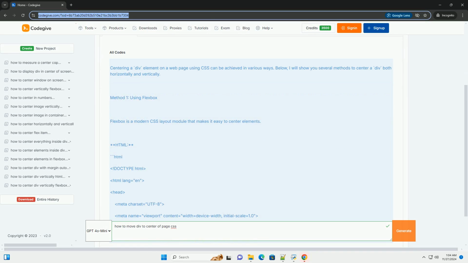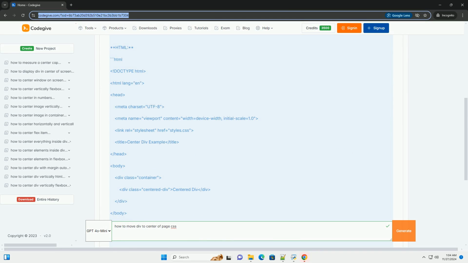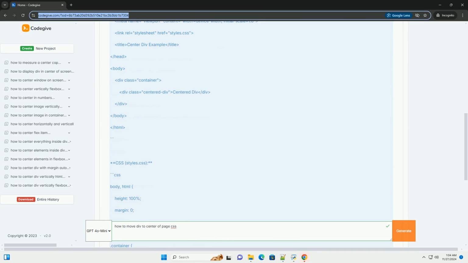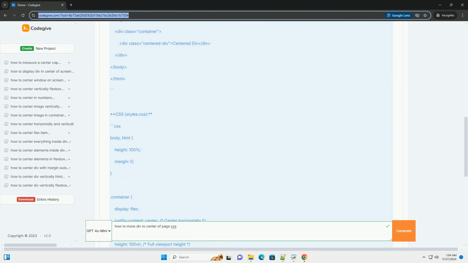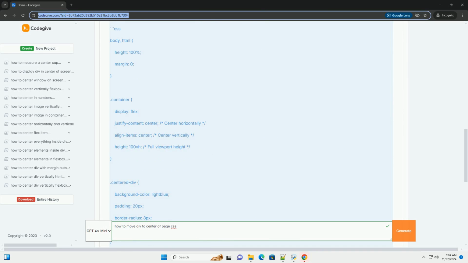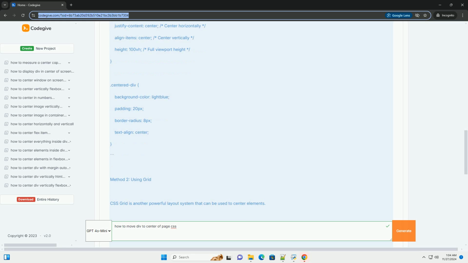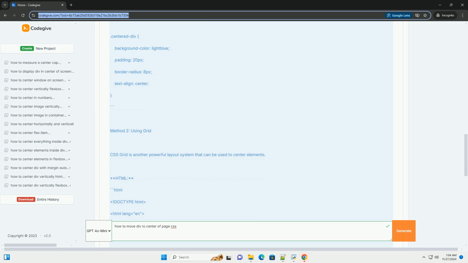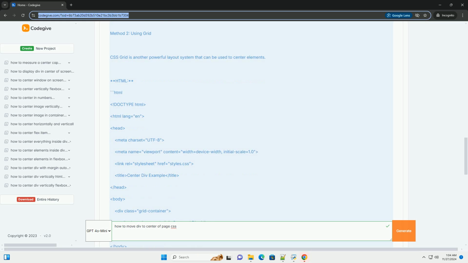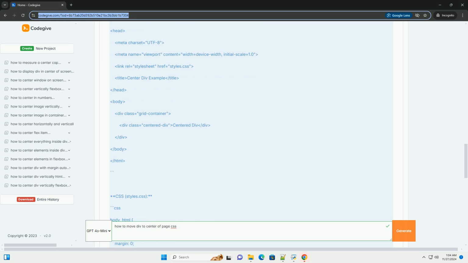Centering a div element on a web page using CSS can be achieved in various ways. Below, I will show you several methods to center a div both horizontally and vertically. Method 1, using flexbox. Flexbox is a modern CSS layout module that makes it easy to center elements. HTML, CSS, styles.css.